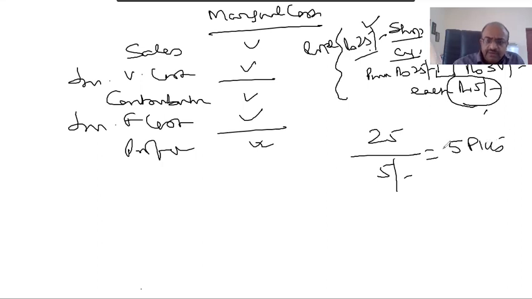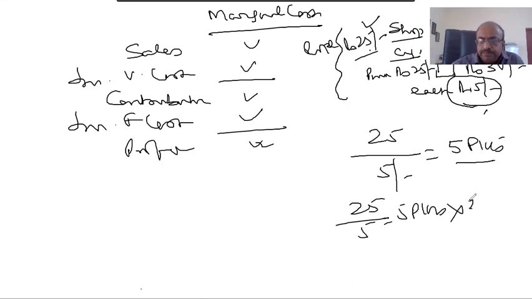In terms of sales, into selling price of 30, that means if he makes a sale of 150 rupees, then he recovers that 25 also.